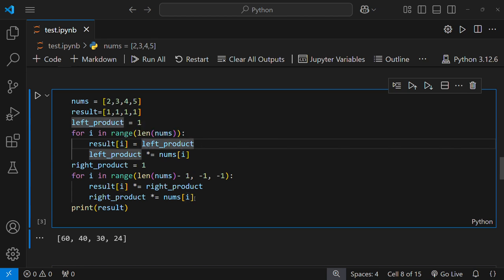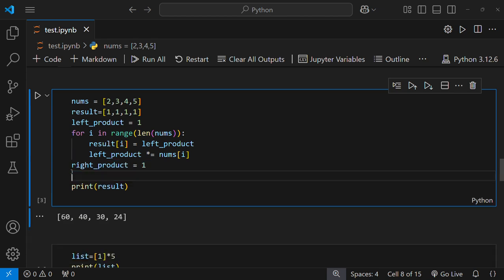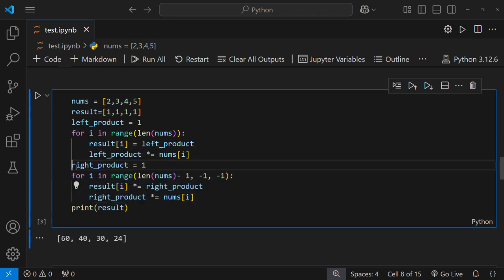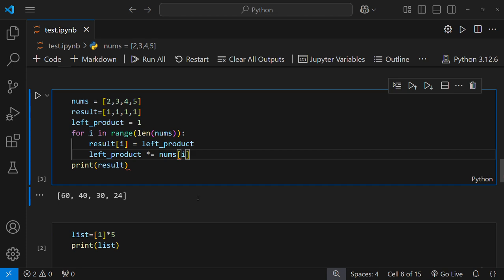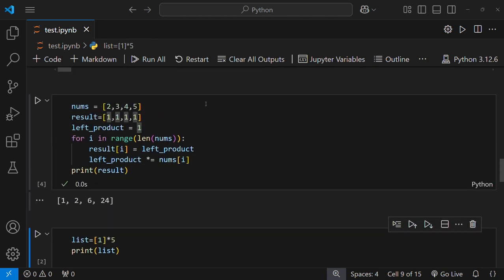Let me first remove it. So left product equal to 1, and when this loop iterates, let's see what happened.